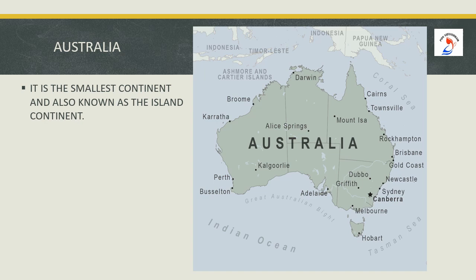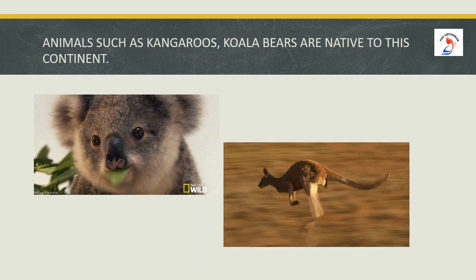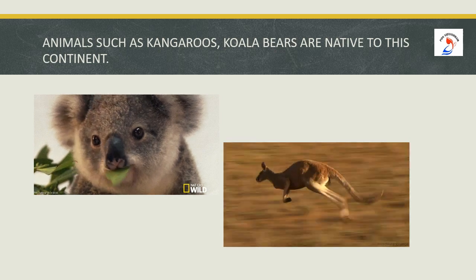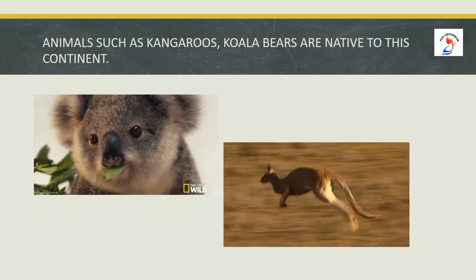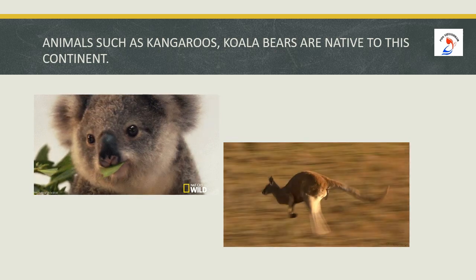Next comes the smallest continent, Australia. It is the smallest continent and also known as the island continent. What do you mean by island, children? Island is a piece of land surrounded by water on all the sides. Animals such as kangaroos and koala bears are native to this continent.